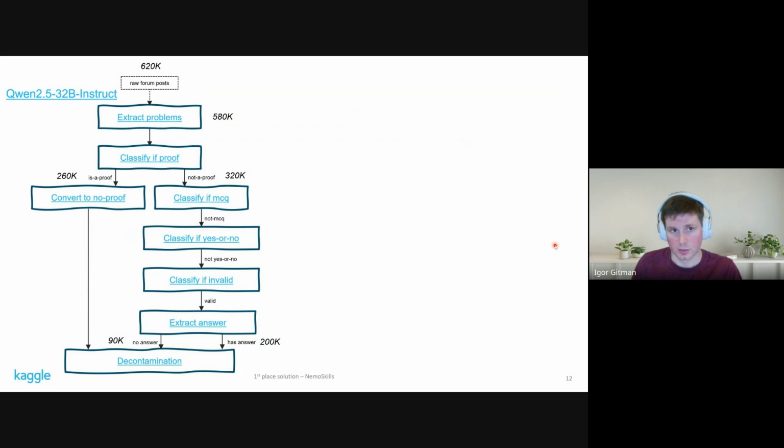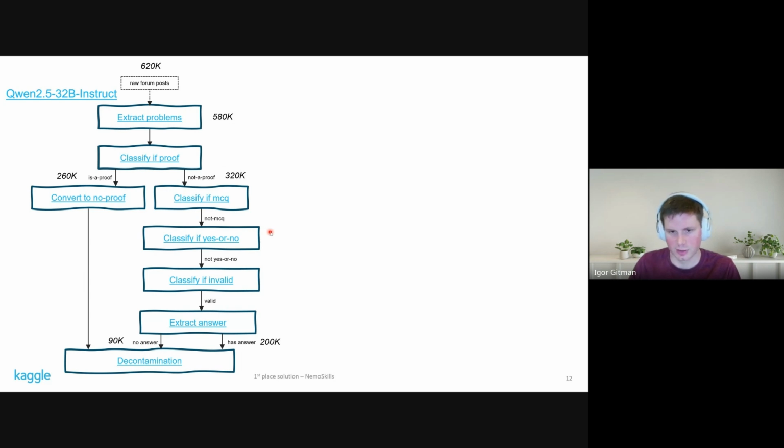Here is how we structured our pipeline for extracting and processing problems. We start with raw forum posts, and there are about 600,000 of those. Each block in this diagram represents a call to an LLM that does some kind of cleaning or processing. We start with a block that extracts all problems. We then do a series of classifications. Is it a proof question? Is it not a proof question? Is it multiple choice? Is it a binary question that's just a yes or no answer?